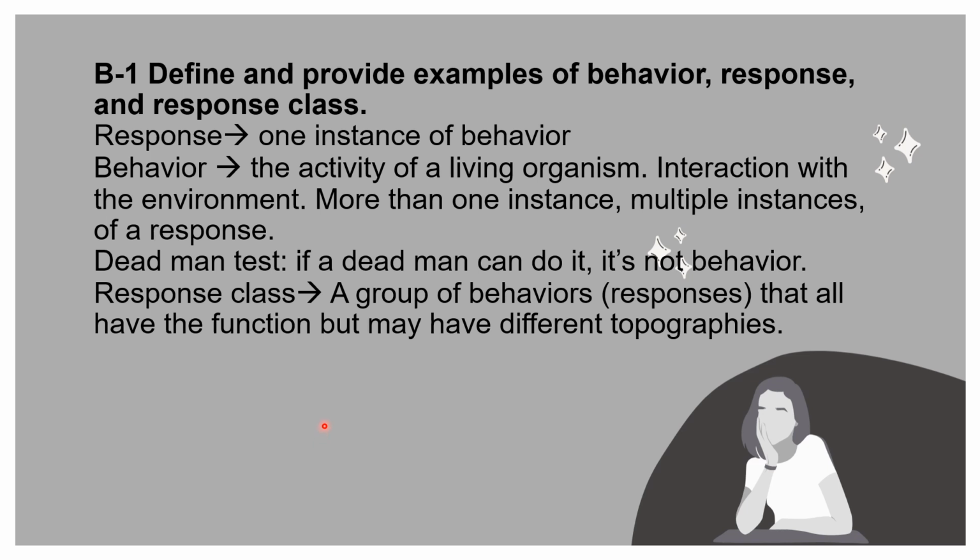Section B1, define and provide examples of behavior, response, and response class. A response is one instance of behavior. A behavior is the activity of a living organism, the interaction with the environment. It has to be more than one instance, multiple instances of a response. So one instance is a response, and multiple instances would be a behavior.